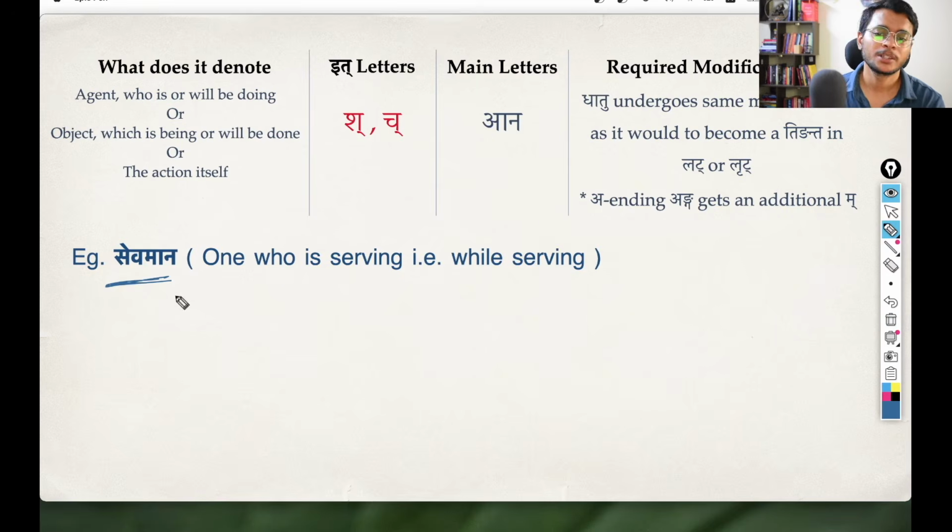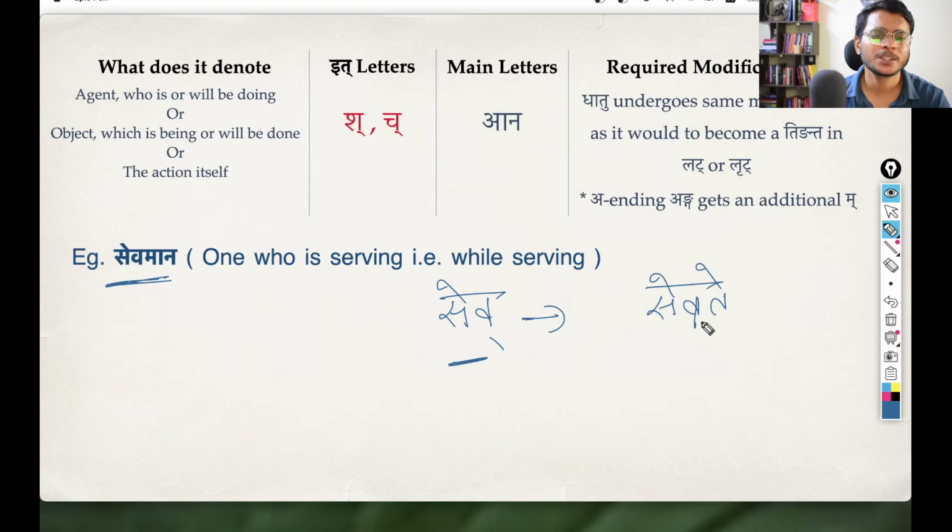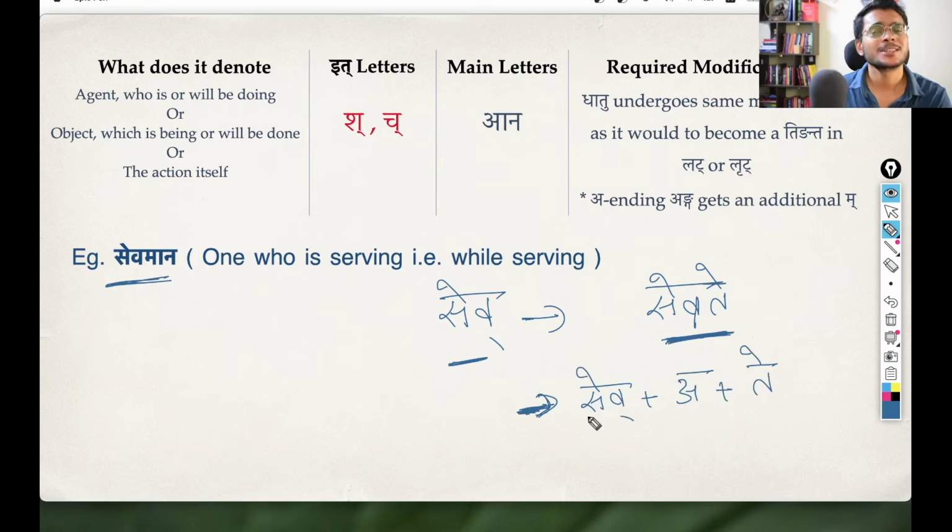Then you have a pratipadika sevamana. Sevamana is one who is serving. Why? Because the dhatu is sev dhatu. Sev dhatu is to serve. And from this dhatu, if we use the lat lakara form, that is sevate. So sevate is one who serves or one who is serving, which we created using the same mechanism as we saw before. Sev is also a bhvadigana dhatu. So you have that same vikarana pratyay, then it is an atmanepadi dhatu, so you have the same ting pratyay te. So this is how we got sevate.